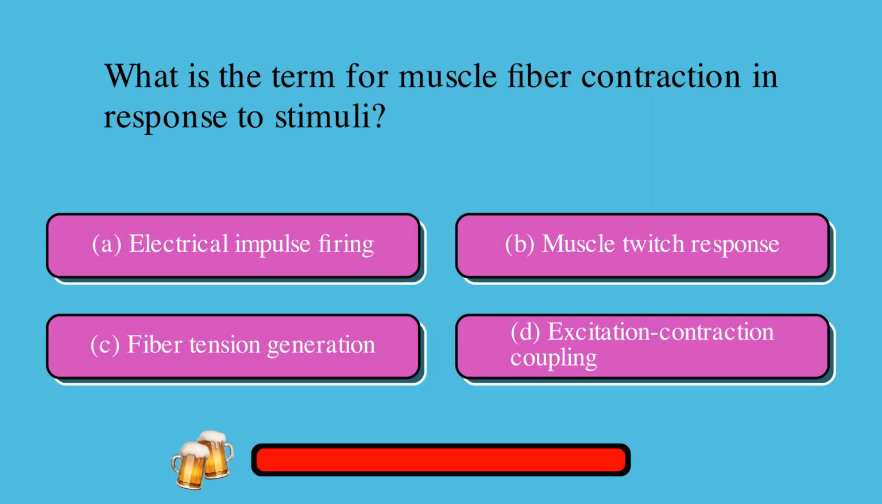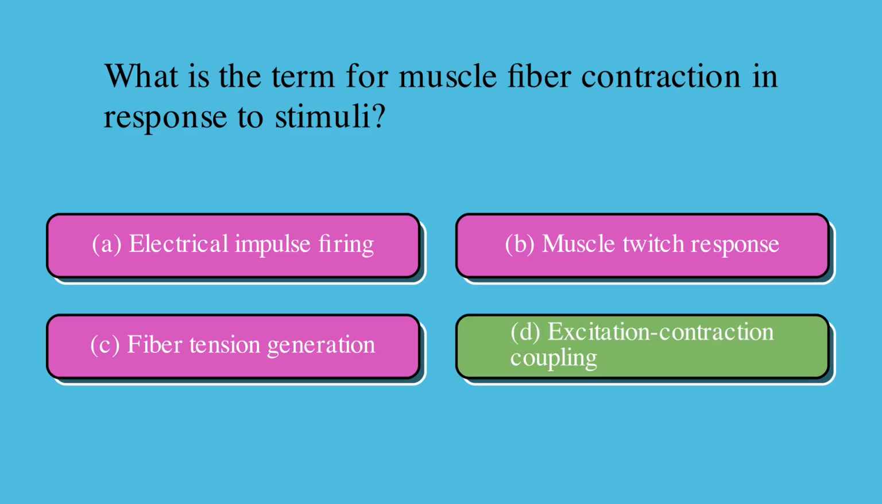What is the term for muscle fiber contraction in response to stimuli? A. Electrical impulse firing, or B. Muscle twitch response, or C. Fiber tension generation, or D. Excitation contraction coupling. The correct answer is D. Excitation contraction coupling.